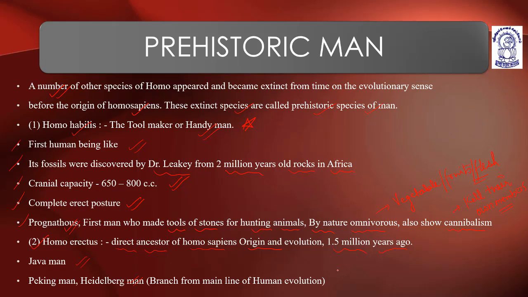So when we trace the human evolution, just after prehistoric man with Homo habilis, Homo erectus came. It is supposed that Homo erectus give a direct link to the evolution of human species, Homo sapiens. Origin and evolution took around 1.5 million years ago. It includes Java men, Peking men, Heidelberg men.